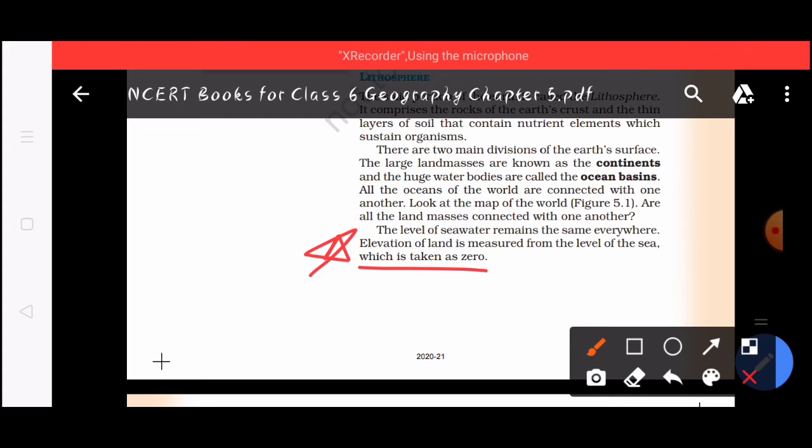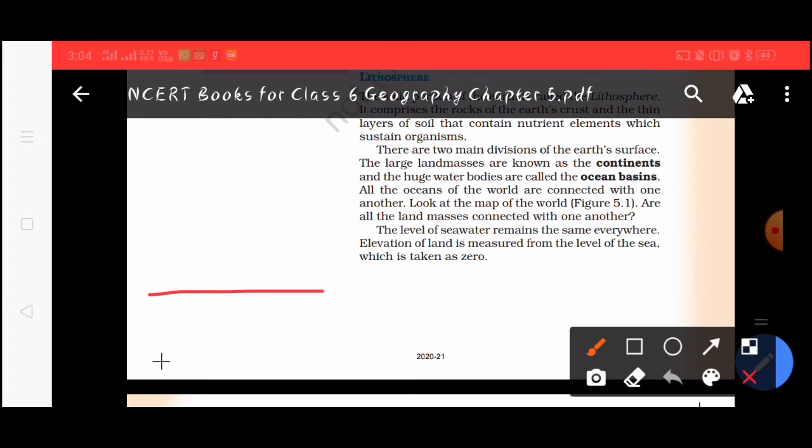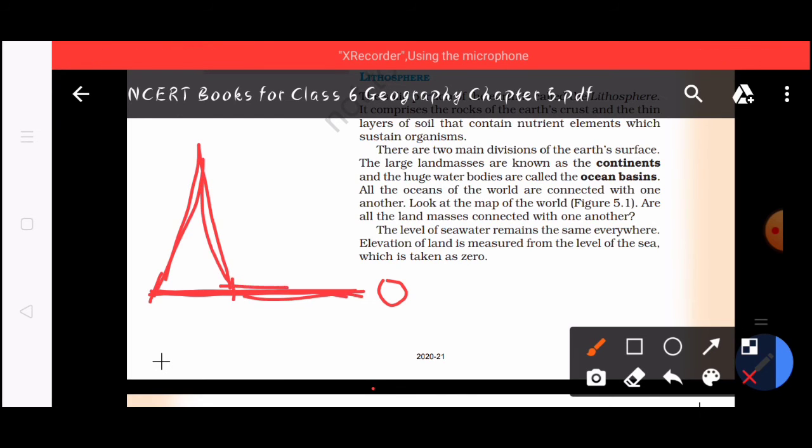Now we will go through the definitions of both continent and ocean basin once again. The large land masses are the continents and the huge water bodies are called the ocean basins. I hope you understand. This is a very important paragraph. The level of sea water remains the same everywhere. Elevation of land is measured from the sea level, which is taken as 0.